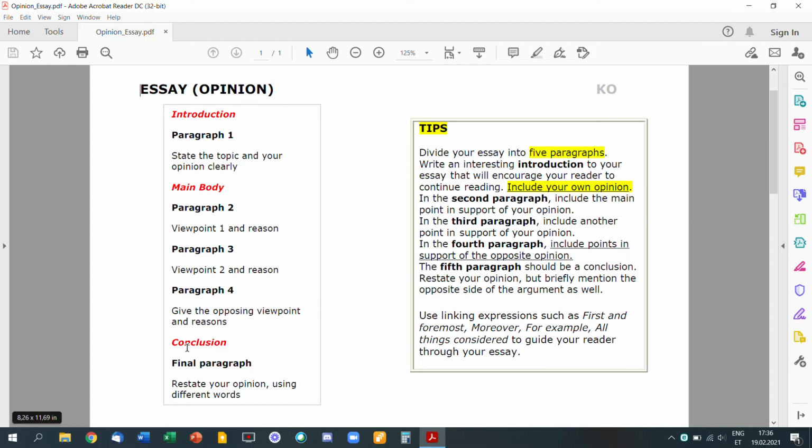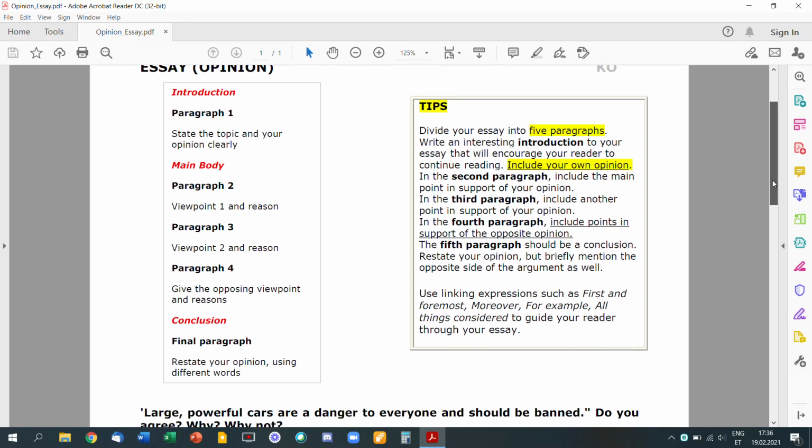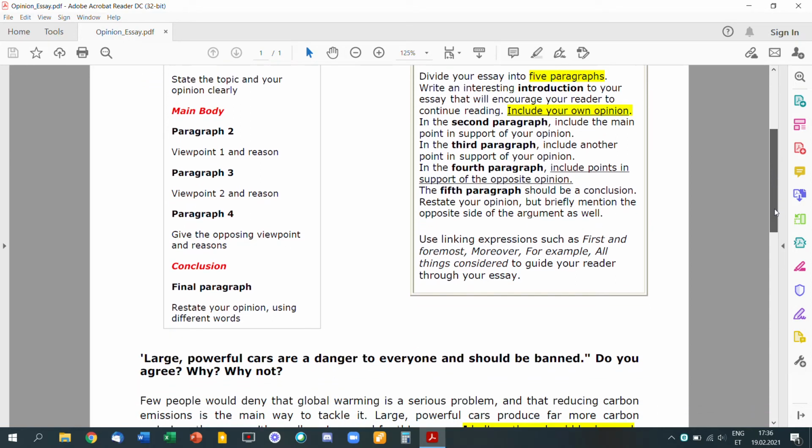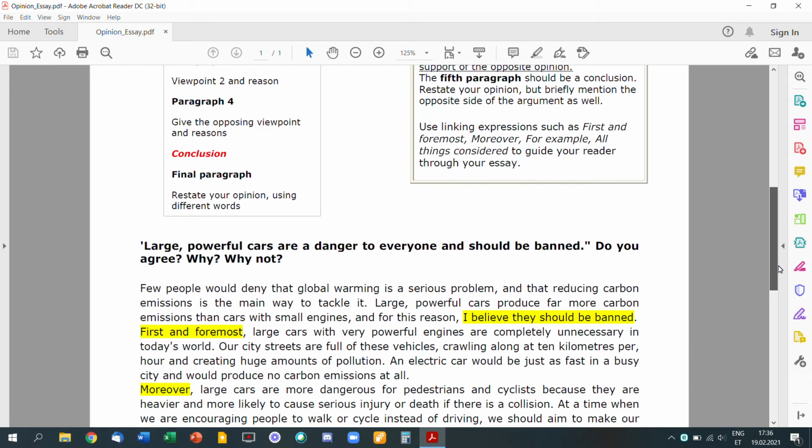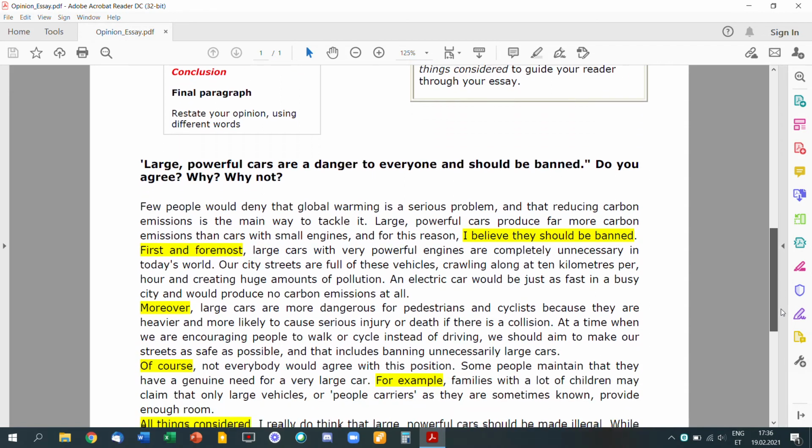And then you have a conclusion in which you restate your opinion using different words. So let's have a look at an example. Large and powerful cars are a danger to everyone and should be banned. Do you agree? Why or why not?